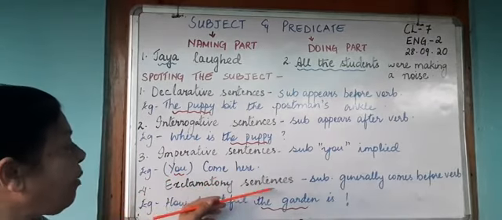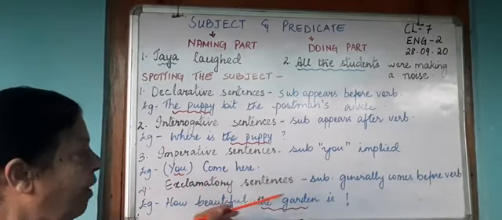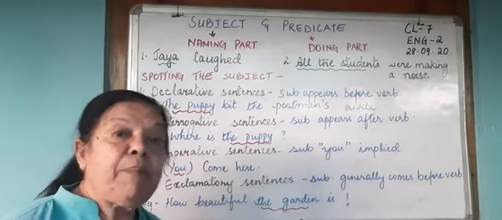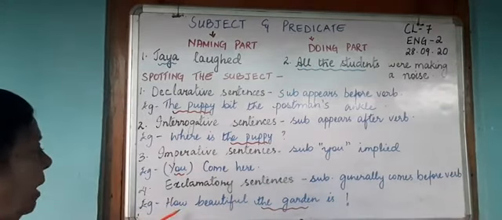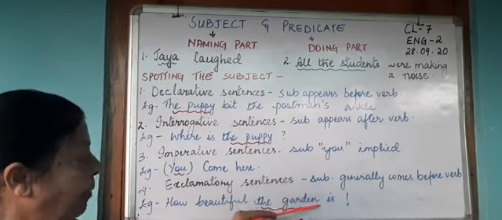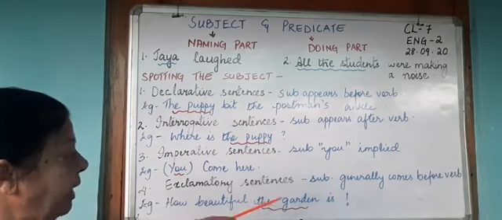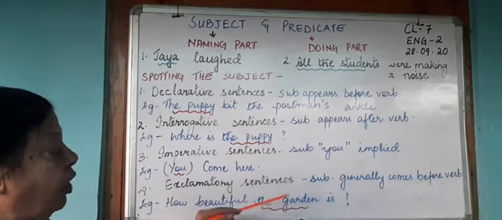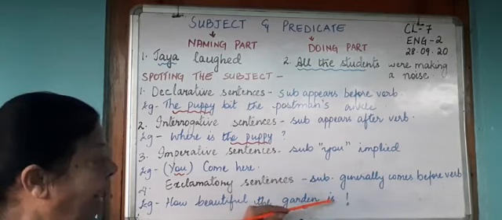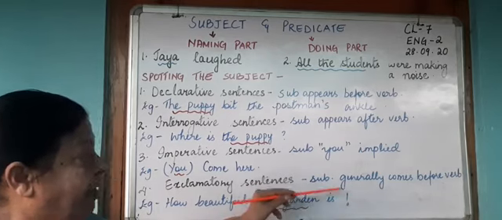In an exclamatory sentence, you will find that the subject generally comes before the verb. For example, how beautiful the garden is. Is is the verb. So the garden is the subject. What is beautiful? It's the garden. Therefore, the garden is the subject, followed by the verb. So when I have an exclamatory sentence, this is an exclamation mark.